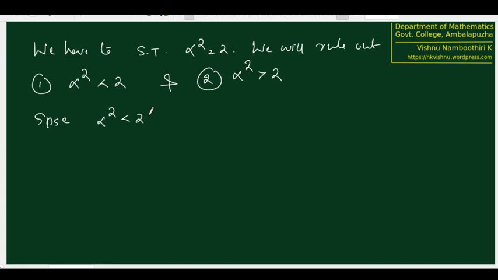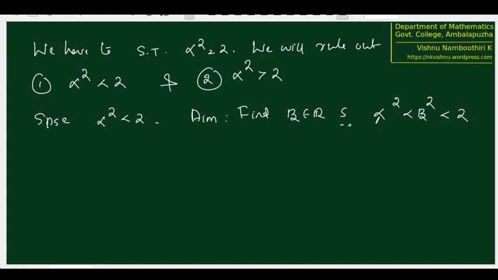So our aim is the following. Find beta such that alpha square is less than beta square, and at the same time this is less than 2.